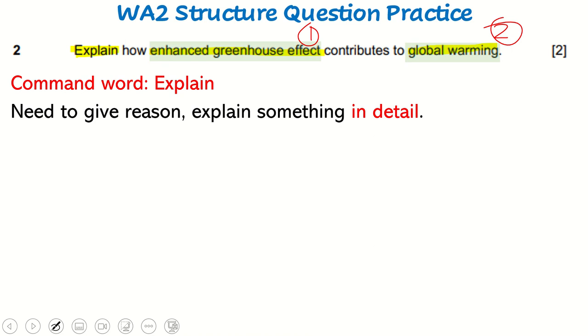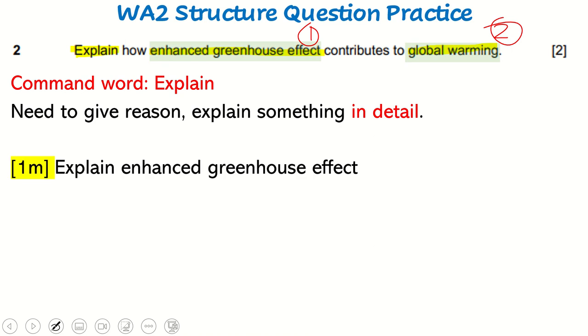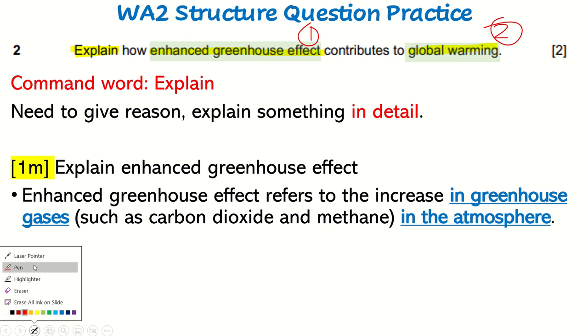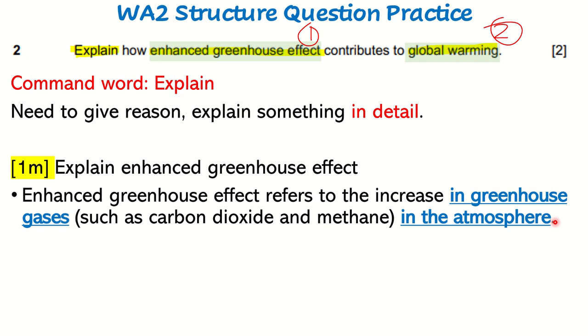Enhanced greenhouse effect and global warming, right? So the first mark will be given to explain enhanced greenhouse effect. I would say that enhanced greenhouse effect refers to the increase in greenhouse gases in the atmosphere, right? If you can give me some examples, it will be great. If you cannot, it's fine. The important thing is an increase in greenhouse gases in the atmosphere. All right, so that is explaining the enhanced greenhouse effect.